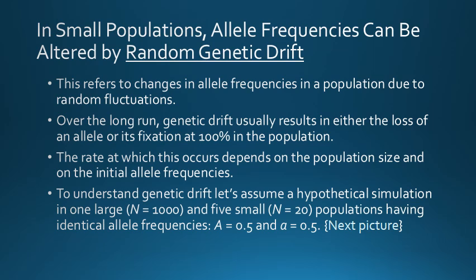Over the long run, genetic drift usually results in either the loss of an allele or its fixation at 100% in the population. The rate at which this occurs depends on the population size and on the initial allele frequency. So, to understand this, we have to make a hypothetical simulation.